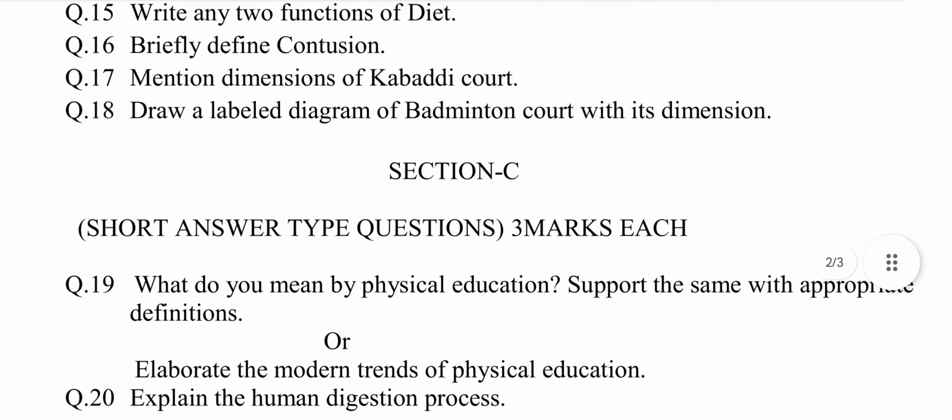Question number 15. Write any 2 functions of diet. This question is selected from chapter number 9, Diet and its importance in physical education. The answer may be, the 2 functions of diet are as listed below. Number 1, diet contains nutrients, substance essential for the growth, repair and maintenance of body tissues. Number 2, diet nutrients provide the energy for our body.